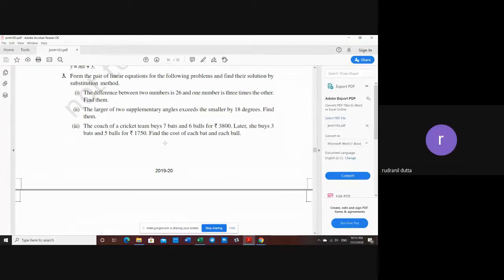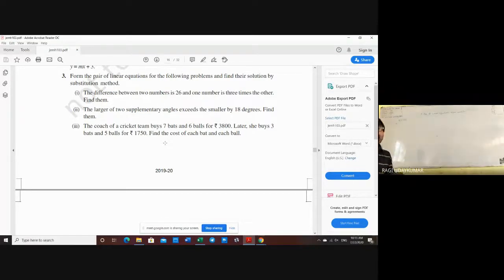The coach of a cricket team buys 7 bats and 6 balls for rupees 3,800. Later, she buys 3 bats and 5 balls for rupees 1,750. Find the cost of each ball and a bat. अब समझ में आया ना?